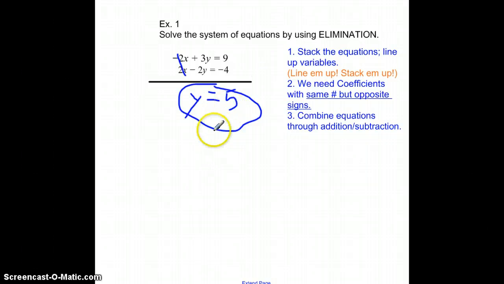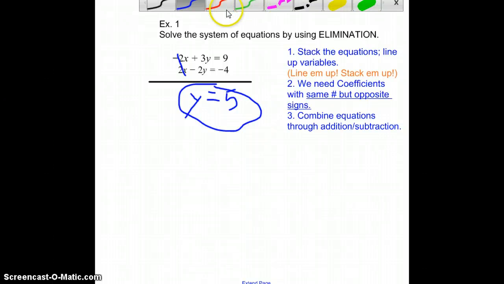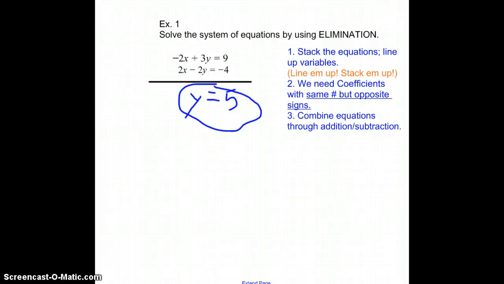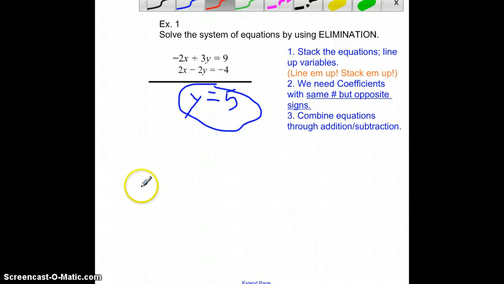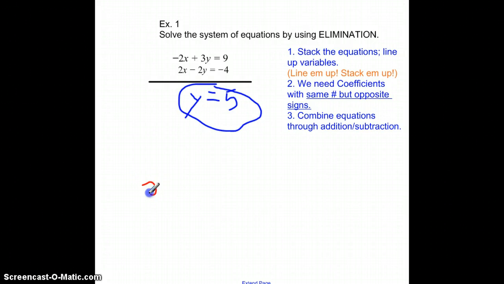So, now we take this y equals 5, and let's plug it back in. We can plug it back into either of the equations. Erase that so we just see our original equations. Alright, so let's plug it into the second equation. So 2x minus 2 times 5 for y equals -4. Alright, so 2x minus 10 equals -4.